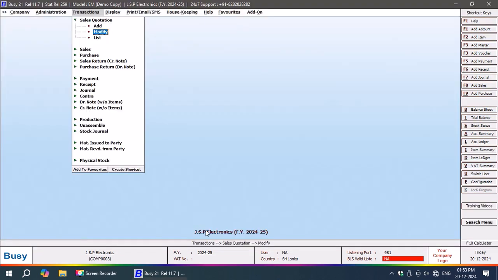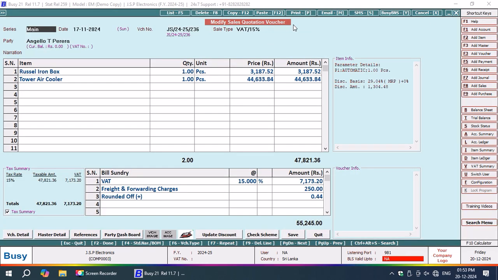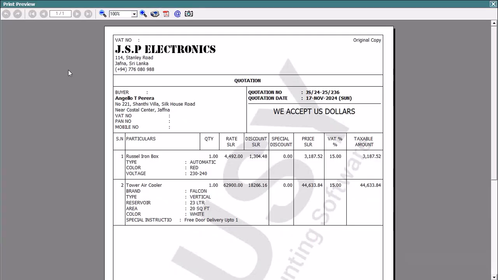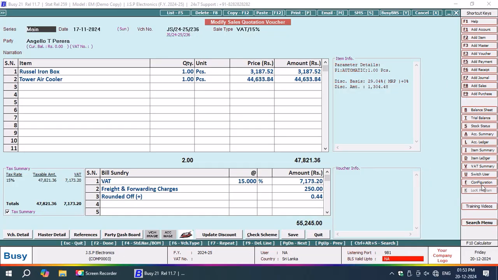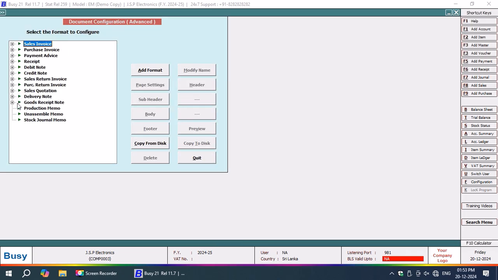Now let us check print preview. If I try to print, then it will come as, see, special instructions is not complete because I have to alter not the query but the design itself, the quotation design itself. I go back to body.